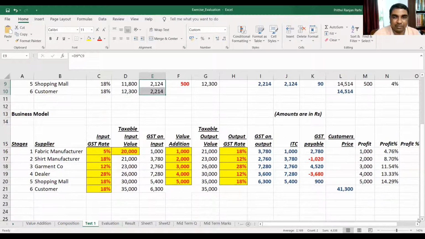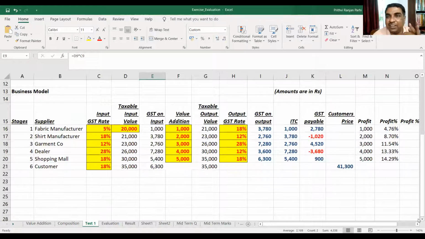Let us try to understand it in a better way. Here I have taken that the fabric manufacturer pays GST only at 5%. Shirt manufacturer pays 18%. Garment manufacturer pays 12%. Dealer is paying 28%. Shopping mall pays 18%. Customer pays 18%.